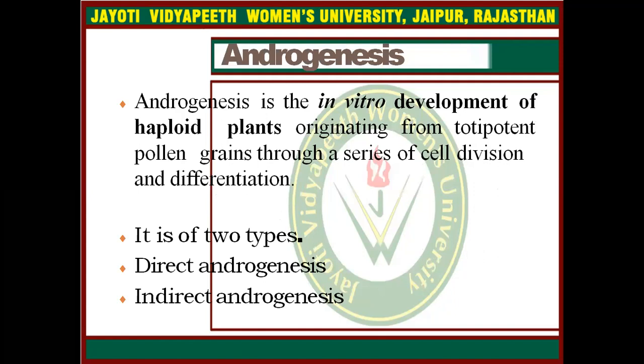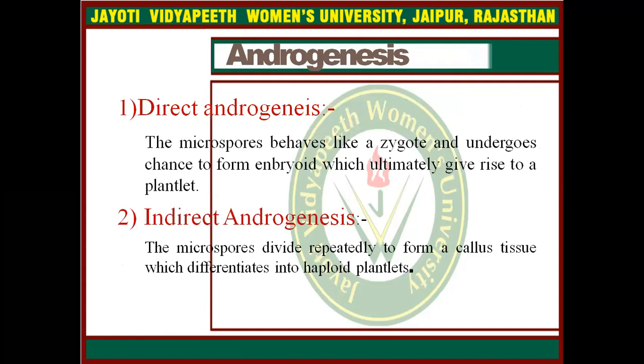The development of haploid plants from anther or pollen is known as androgenesis. Androgenesis is the in vitro development of haploid plantlets originating from totipotent pollen grains through a series of cell divisions and differentiation. It is of two types: direct androgenesis and indirect androgenesis. In direct androgenesis, the microspore behaves like a zygote and undergoes change to form an embryoid, which ultimately gives rise to a plantlet. In indirect androgenesis, the microspores divide repeatedly to form a callus tissue, which differentiates into haploid plantlets.